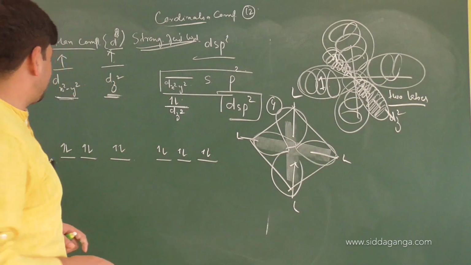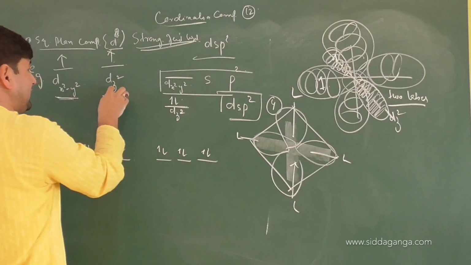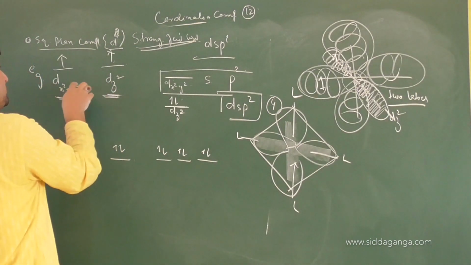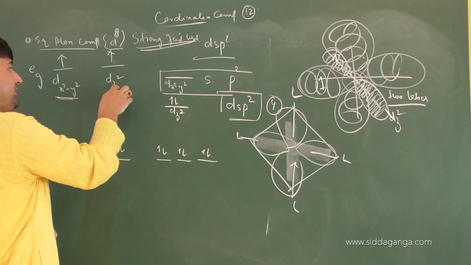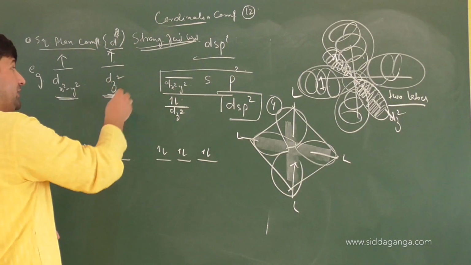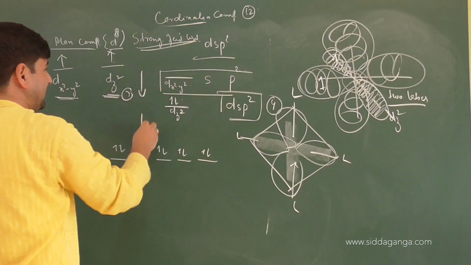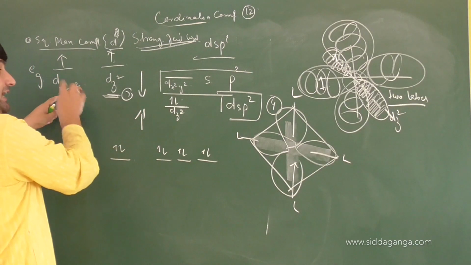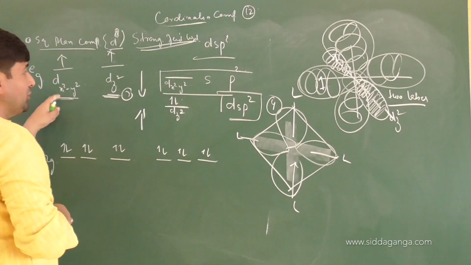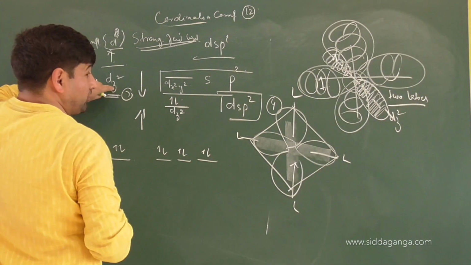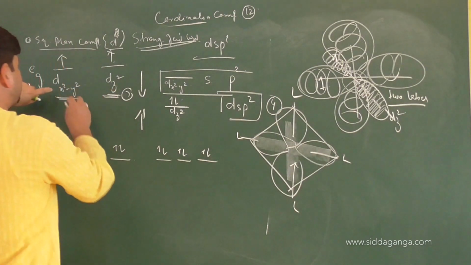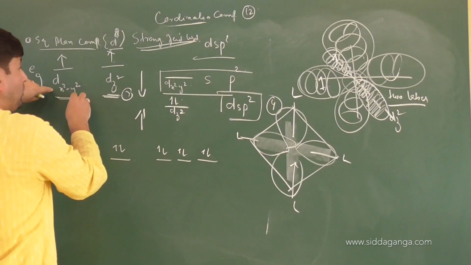But what will happen is, this is dz square, 1 electron containing, this is dx square y square, right or not? This will meet how many incoming ligands? Only 2 along the z axis. This will meet how many ligands? 4. Yes or no? So repulsion along this will be less or more? Less. But repulsion along dx square y square will be more.